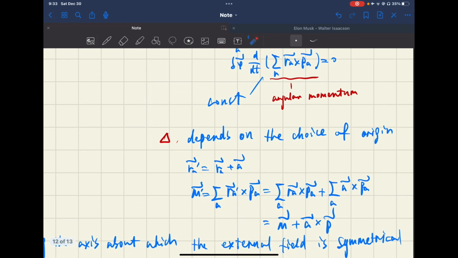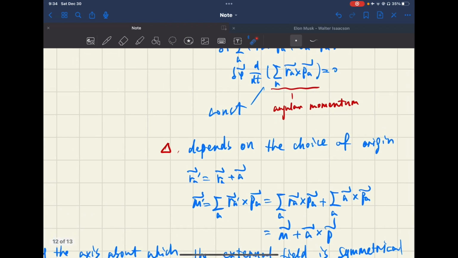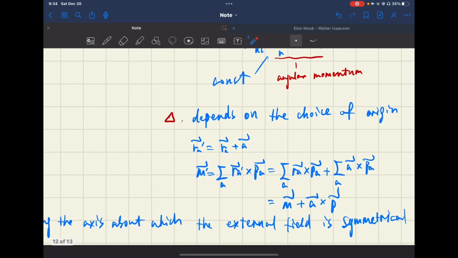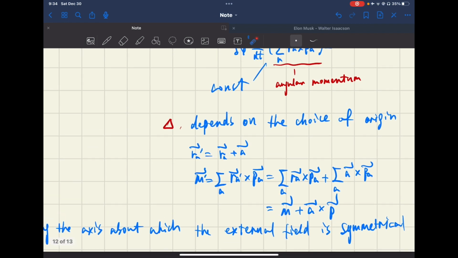There's one more property about the angular momentum: the value of angular momentum depends on the choice of the origin. So if we use two different origins and we expect the angular momentum to be conserved, it is totally wrong. I'm going to explain here using mathematics. If we take two different origins, there will be a difference for the location of the vector.